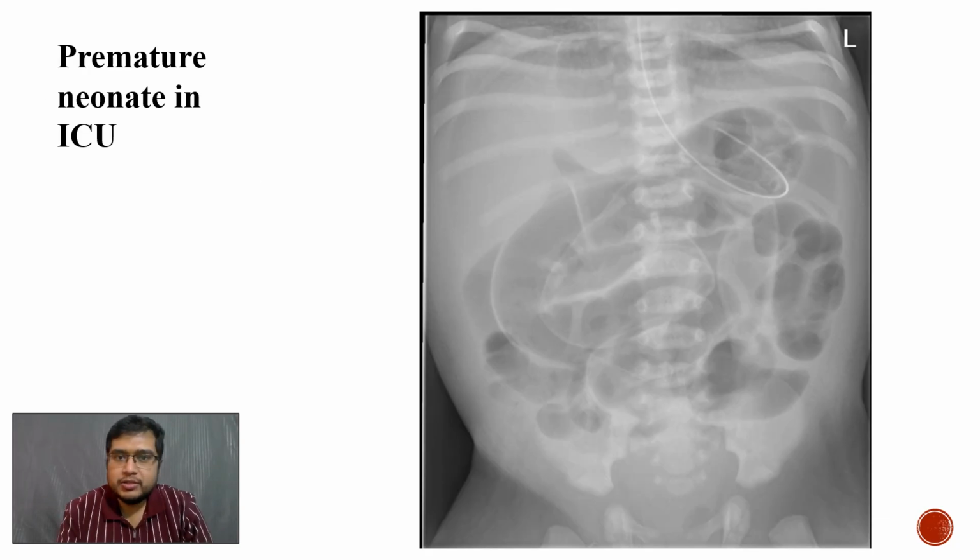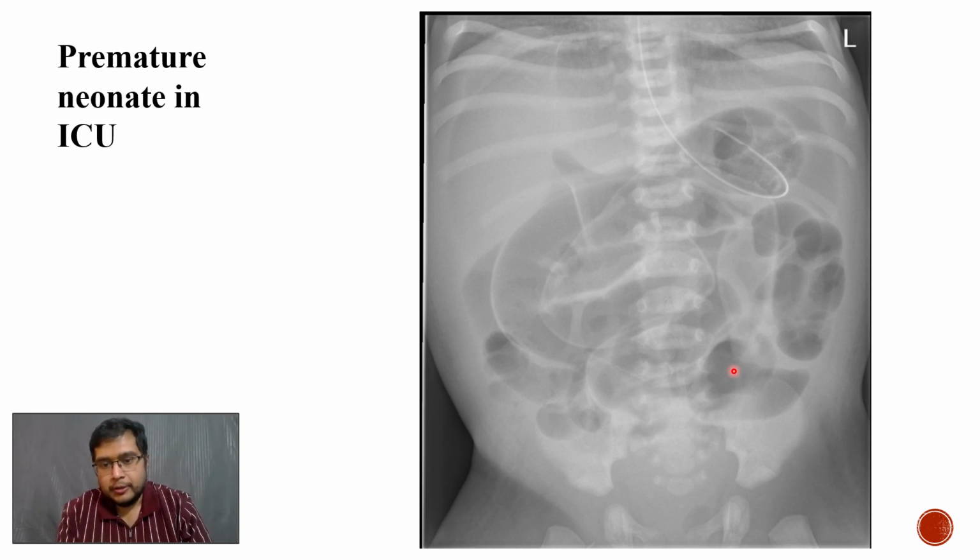So coming to our next case, where we are provided with a frontal radiograph of the abdomen of a premature neonate. First thing to be commented on is lines and tubes in any radiograph. So the NG tube tip is in satisfactory position in the stomach. We can see that there are multiple dilated bowel loops in the central part of the abdomen, and a very important sign called Rigler sign, that is gas outlining the inner as well as outer wall of the bowel, which is indicative of pneumoperitoneum, which is an urgent finding and needs to be informed to the pediatric surgical team immediately for